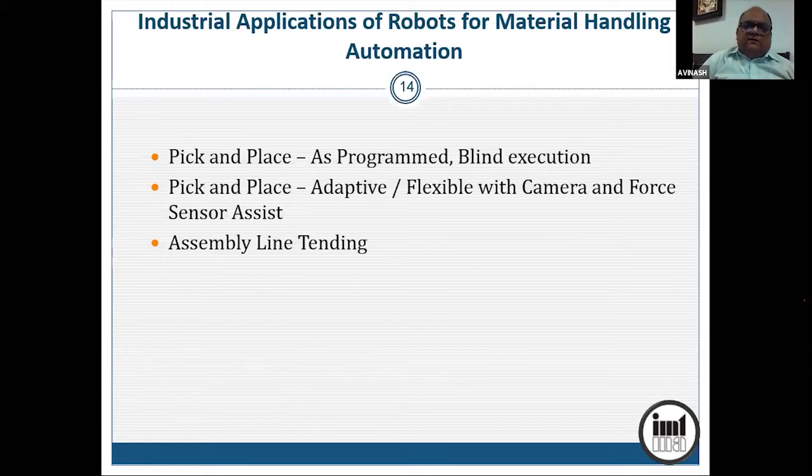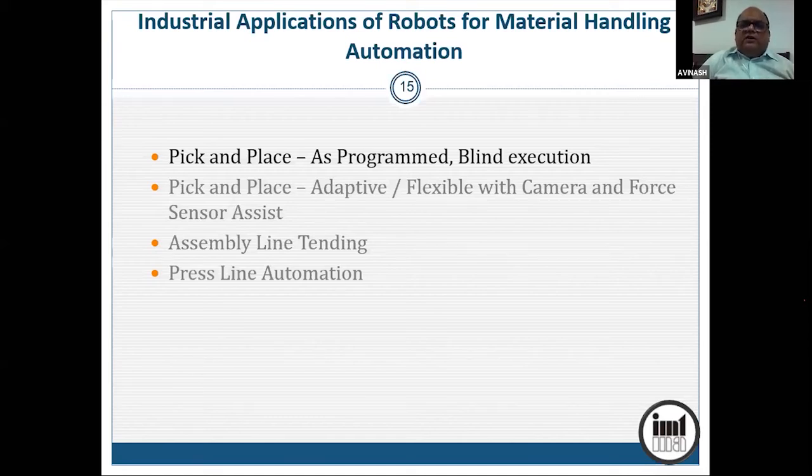Then you can have another extended application called as assembly line tending. You have a mass production line and robo reaches the material to the assembly line. The assembly is still done by operator manually, but the parts are reached correctly at the site. Then you have press line automation. So these are the four flavors of material handling where the robots are used in industry.